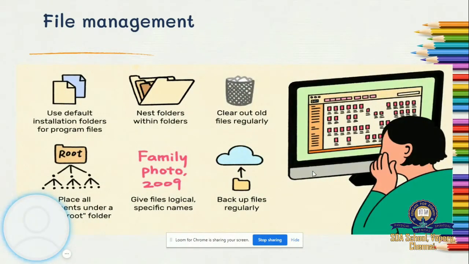So what is file management? We use lot of things in the computer like files, text, and when you delete it, it goes to the trash. Clear out old files. When you do not use a file, you delete it. So that deleted folder goes to trash. This is clear. The icon shown, the third icon is called the trash. So the files which you are using are stored in the folders. Then you have family photos, like that. You have lots of files in which you store different kinds of data.